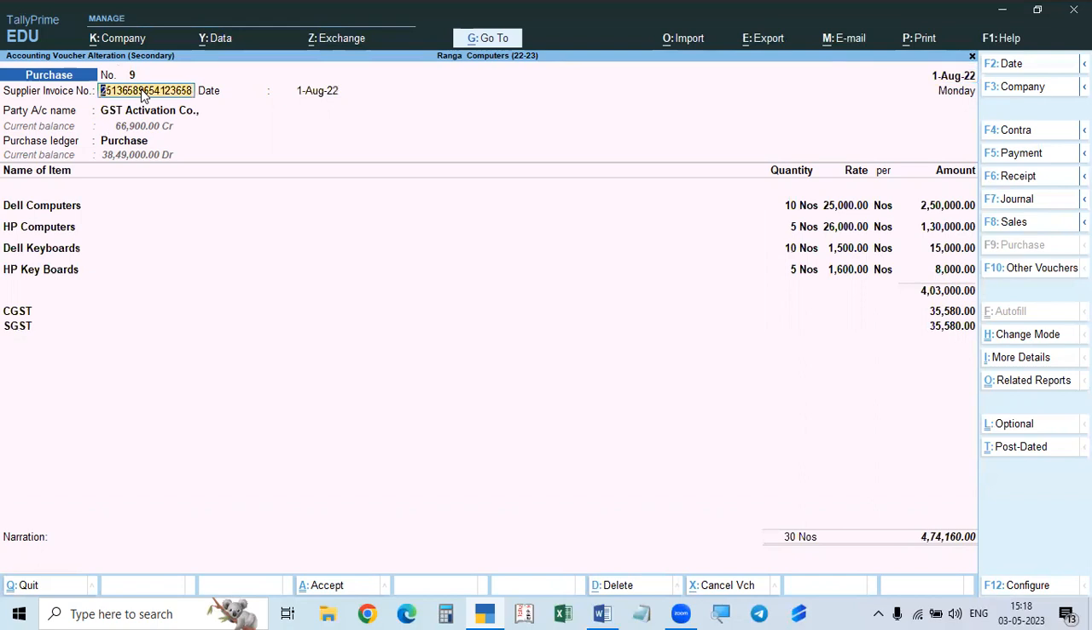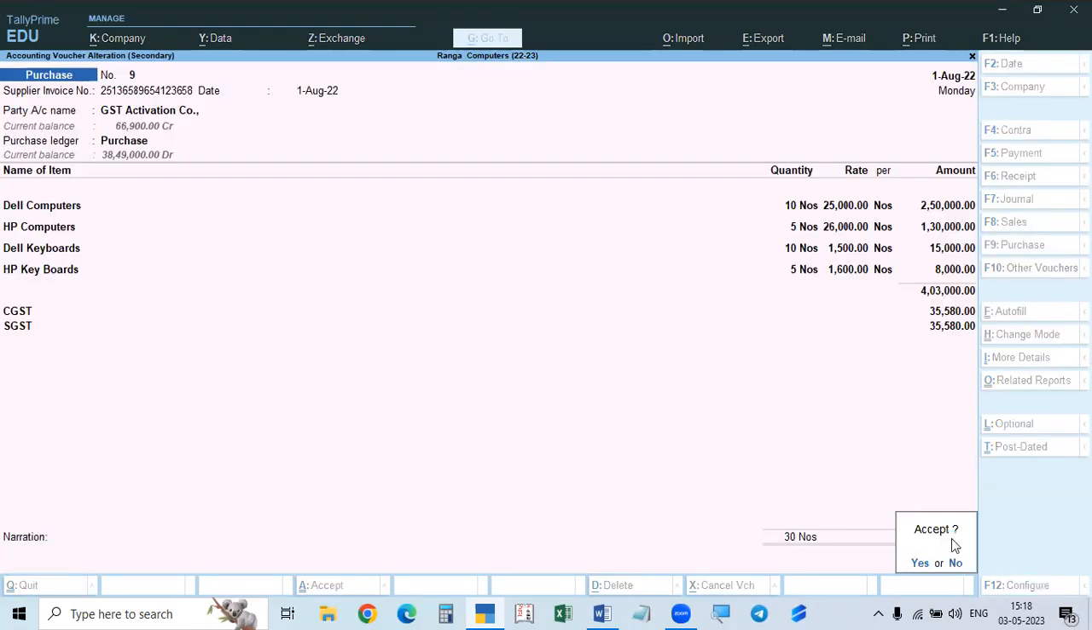Not only the supplier invoice number, in the case of a sales invoice or any invoice, the number of digits should not exceed 16. You should not exceed 16 digits. Suppose you give a number with more than 16 digits, at the end, while you are accepting,